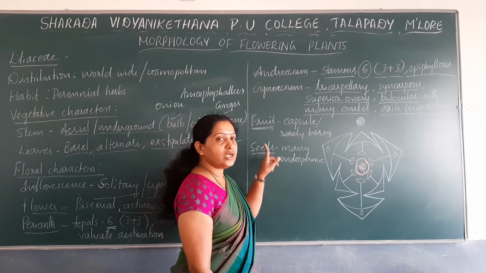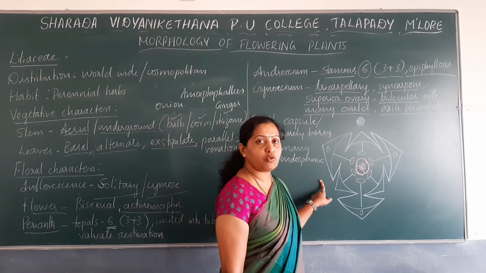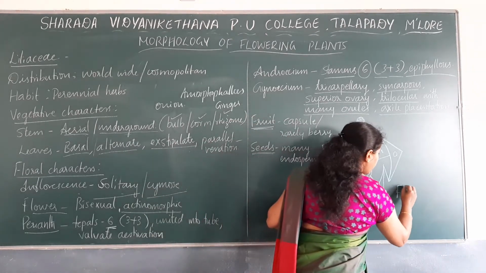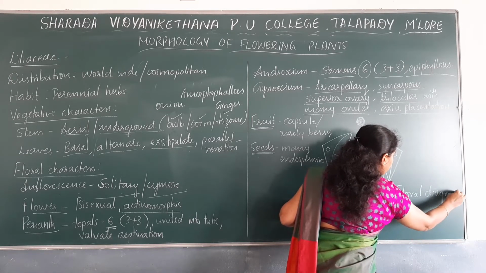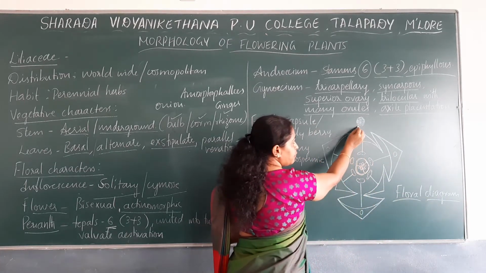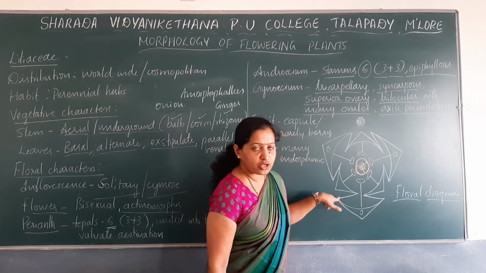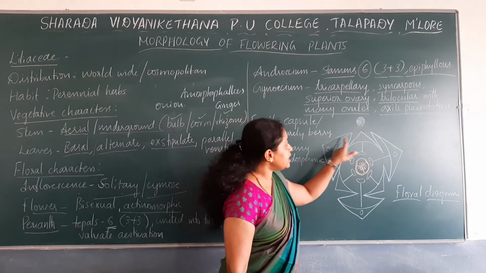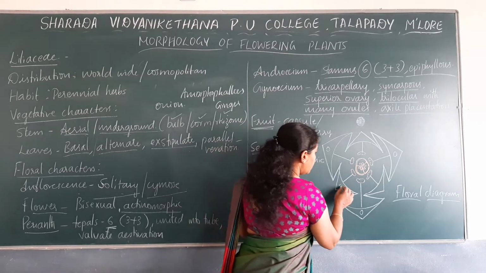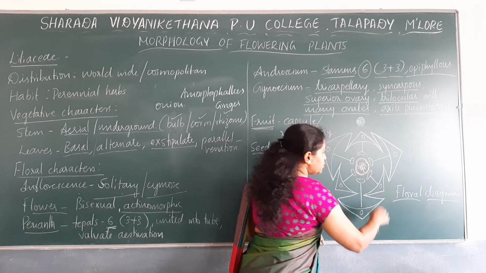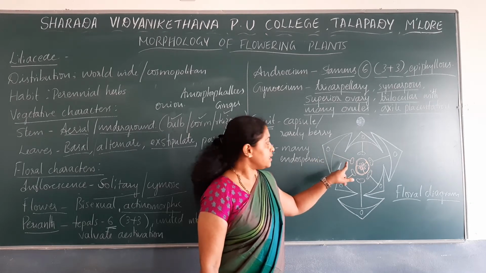Now after noting down the habit, floral characters and vegetative characters, we have to represent the floral diagram. So this is the floral diagram for Liliaceae family. In the floral diagram, first we have to note down the position of mother axis. Then there are 6 tepals. The outer whorl is perianth which has got 6 tepals. 3 of the tepals are arranged in the outer whorl and 3 of the tepals are arranged in the inner whorl. That's why it is described as 3 plus 3.